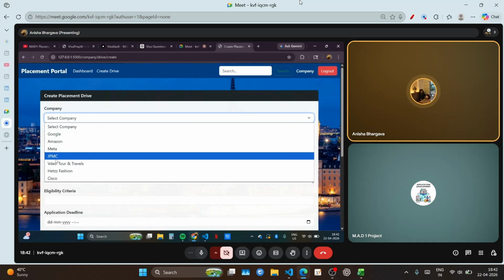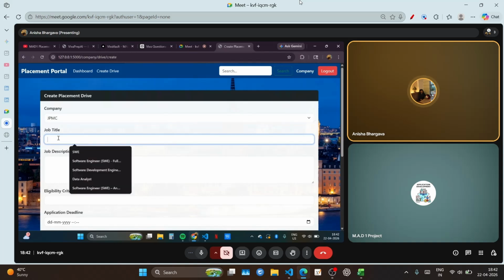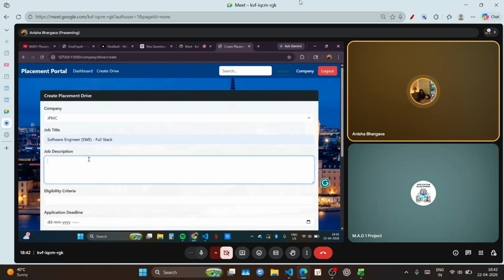Basically, we are selecting the ELC company here, the job title, like software engineer, the job description, then with random data. Okay, then create this job description.